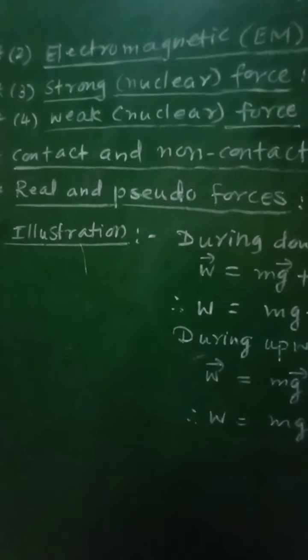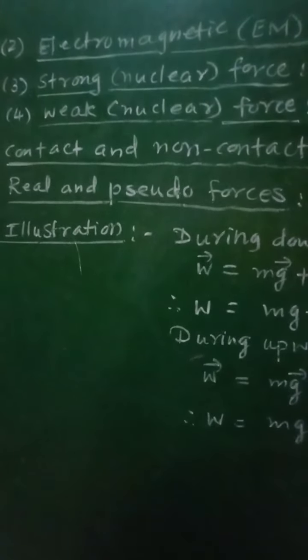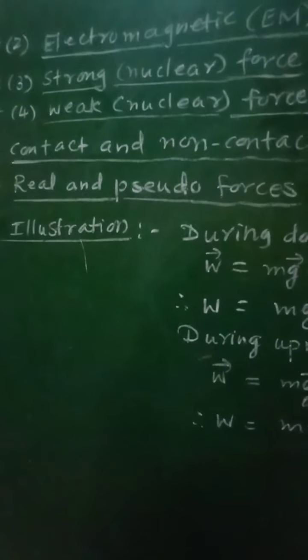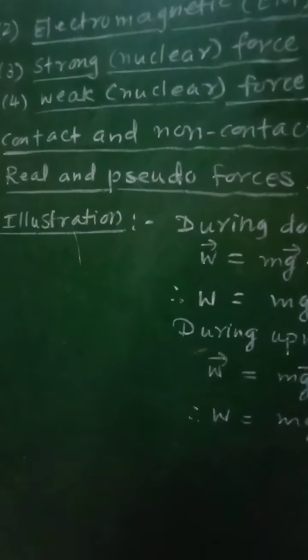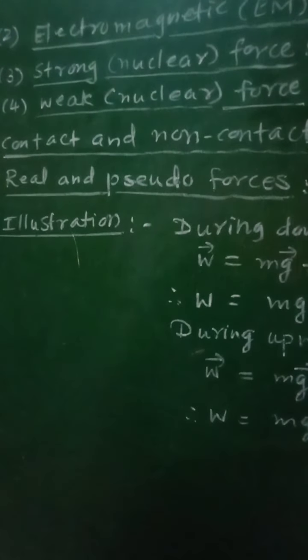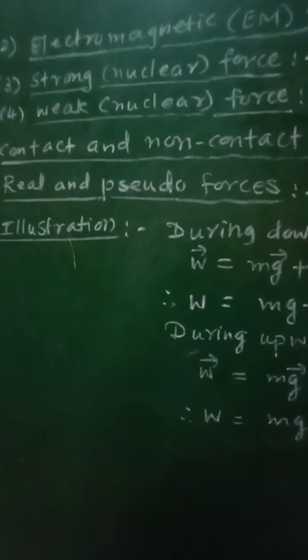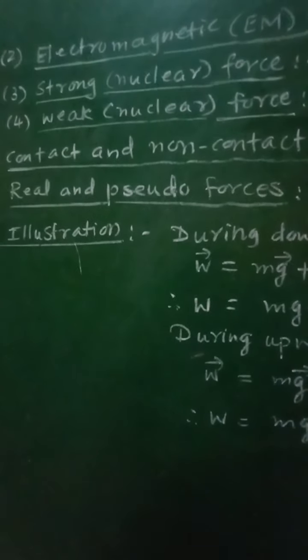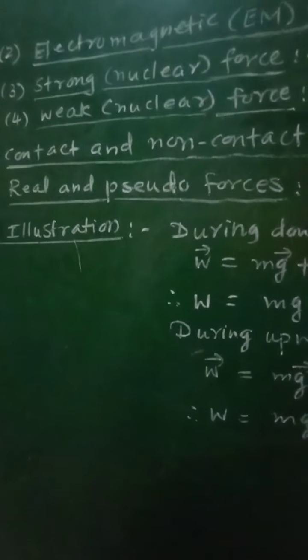On the other hand, the forces resulting even if the bodies are distant, that is physically separated from each other, are called non-contact forces. For example, gravitational force, electrostatic force, then magnetostatic force, etc.